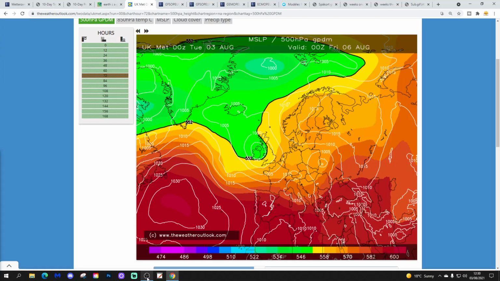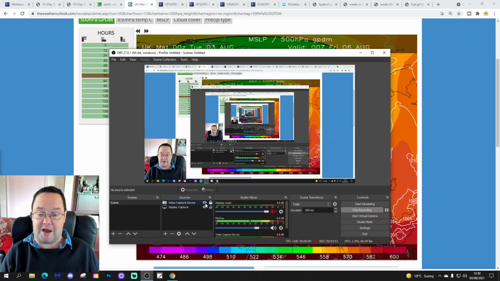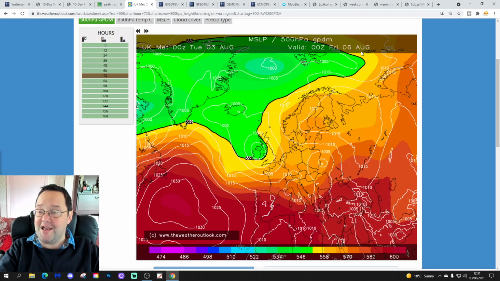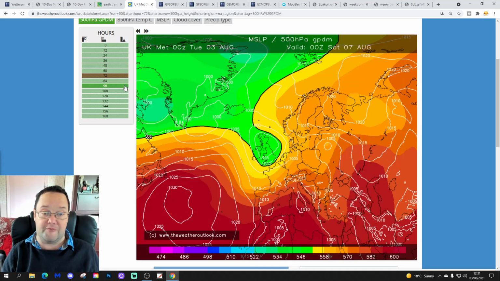So we're going to have a look at the UK Met Office weather outlook first of all. Right, put webcam back on for this part of the video. So here we go then on Friday. We've got low pressure right over top of the country. Going to be cool and unsettled with that area of low pressure bringing showers or longer spells of rain.